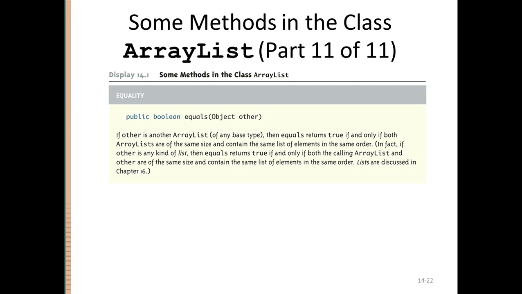If the size and the elements in the array are the same, and also if the elements are in the same order, only then will it return true, otherwise it will return false, right? So this is a useful function in the array list class because it basically iterates both array lists very properly, and it checks the size as well as the content of the array list to see if two array list objects are similar or not. Again, the return type is boolean.